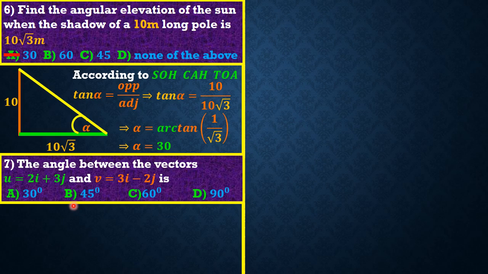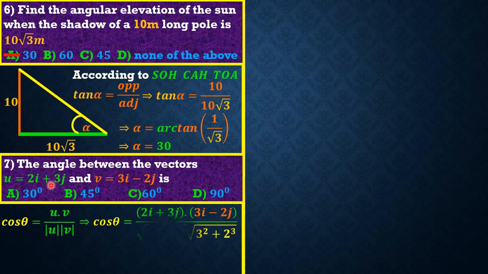So friends, generally, to get the angle between two vectors, well, let's call them u dot v, it is given as cosine of theta, which is equal to u dot v divided by the magnitude of u, magnitude of v. Okay, so luckily we have the vectors u and v, so we can just simply plug in everything. Means our cos theta becomes, our u is 2i plus 3j, our v is 3i minus 2j.